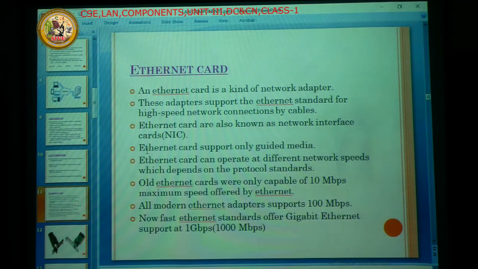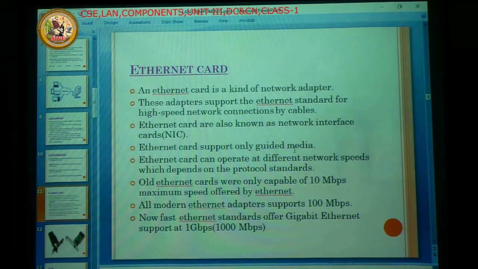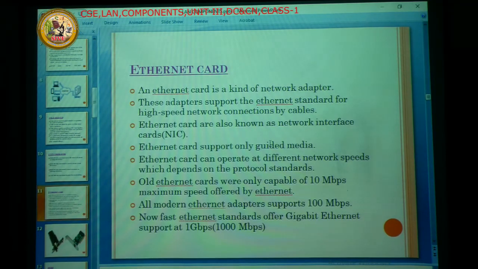Next, the Ethernet card supports only guided media. What does guided media mean? The physically existing cables. Here the physically existing cables means twisted pair cables, coaxial cables, telephone cables, whatever the cables, which carry the data coming from the ISP to the internet. Physically present cables are nothing but the guided media.